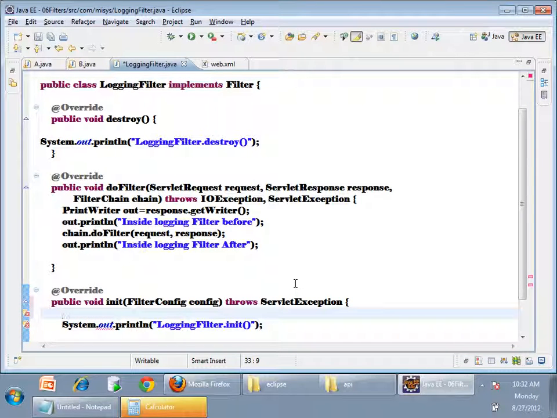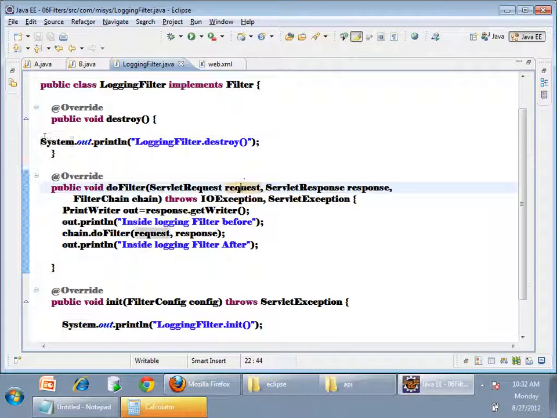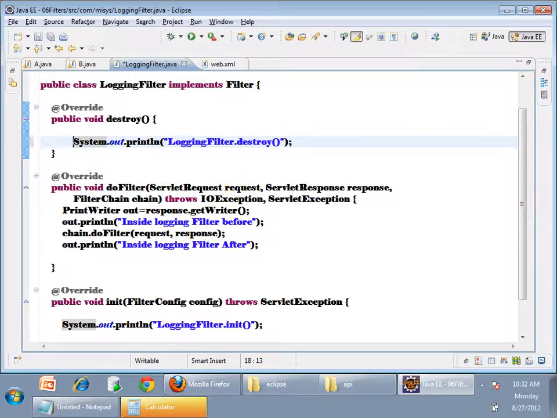And guess when is the destroy method called by the container? When is the destroy method called for a servlet? After the service.